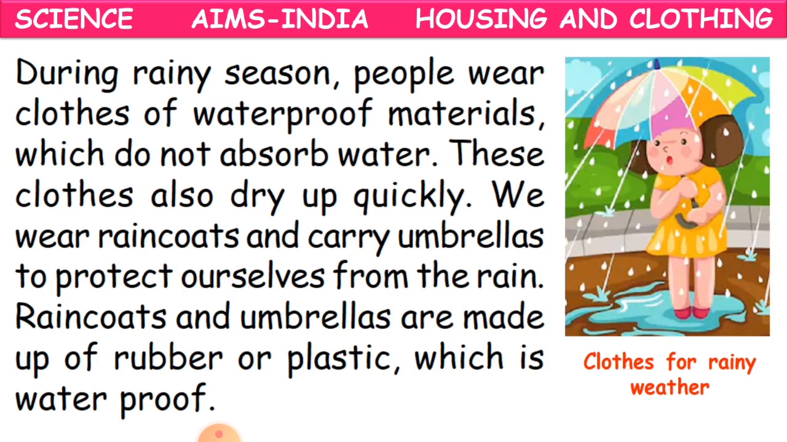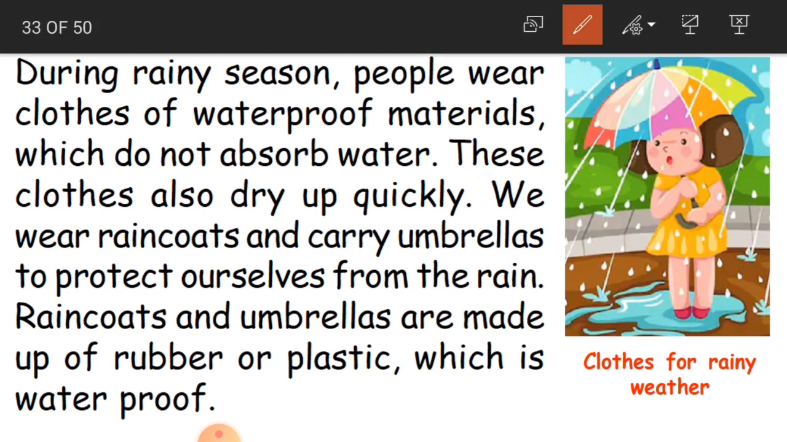Clear, children? Now see here, what are you able to see here? Yes, the rainy season. What happens in rainy season? During rainy season, people wear clothes of waterproof materials which do not absorb water. I hope everybody has this waterproof material, that is the raincoat. Especially when you are starting to school or coming home in the evening, if suddenly you have rain, you cannot stop there only. So what do you do? You put on your raincoat, carry an umbrella and walk in the rain.